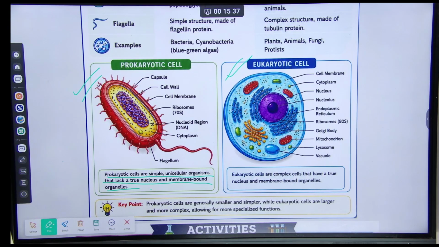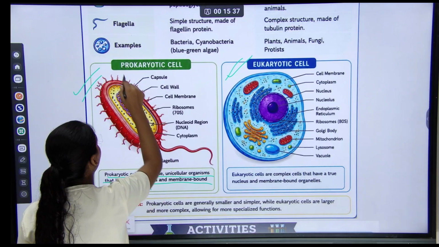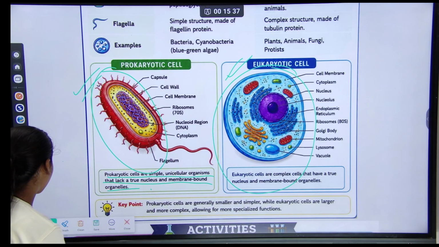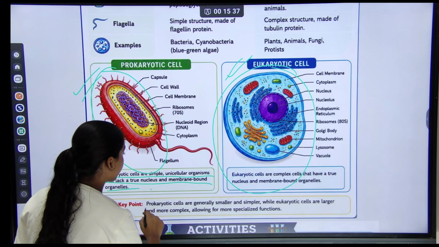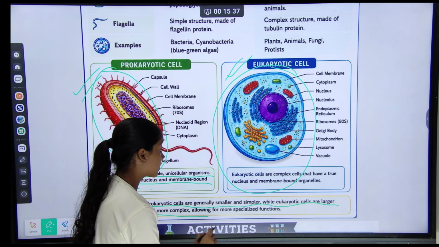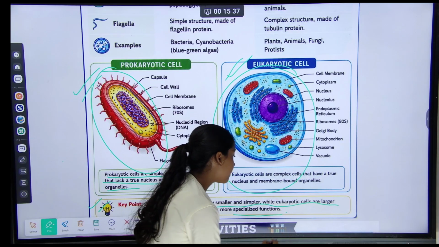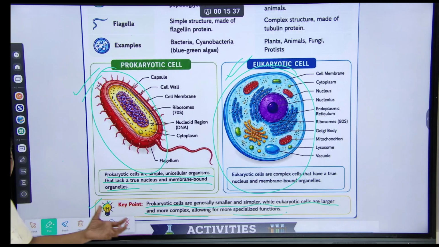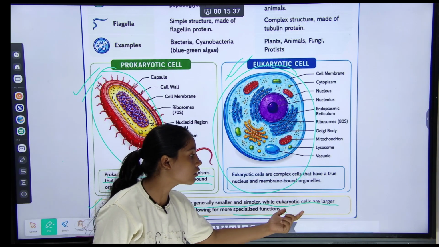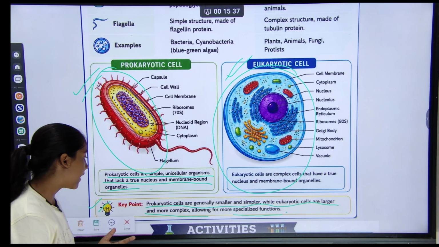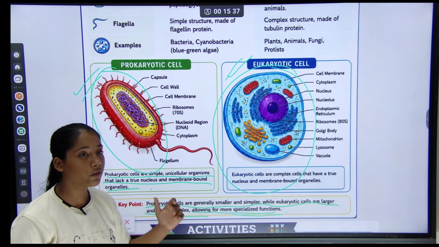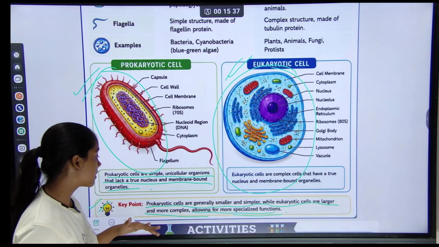This is a key point: prokaryotic cells are generally smaller and simpler, while eukaryotic cells are larger and more complex, allowing for more specialized function. Understood?